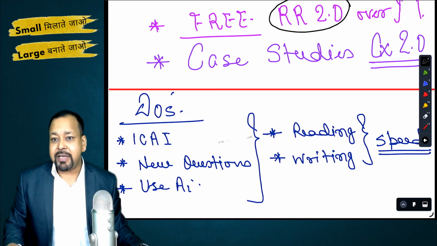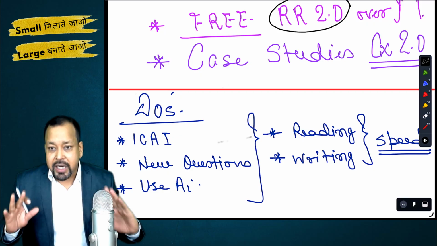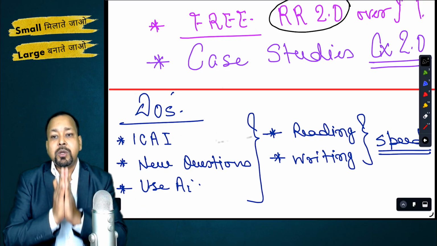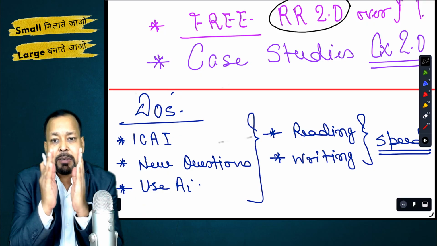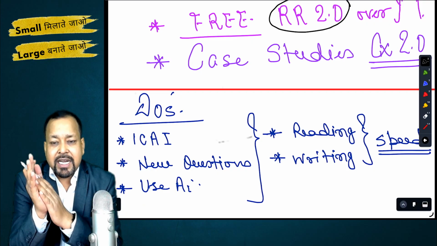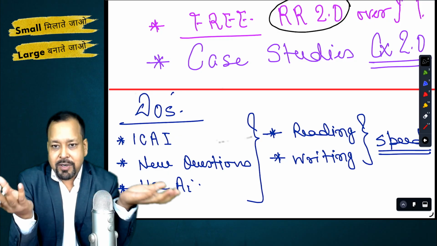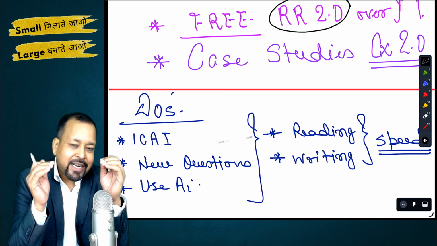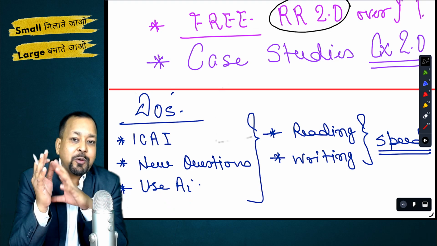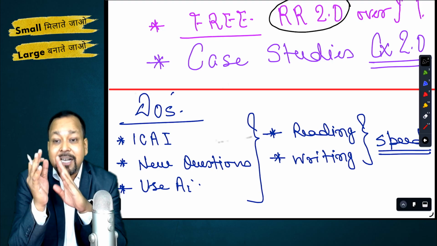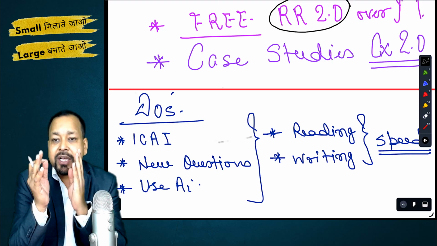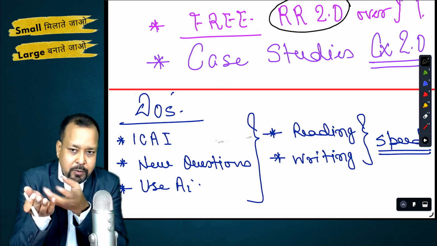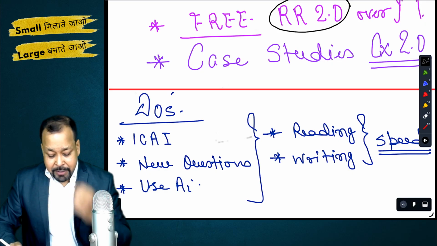On the other hand, we have a case study series that I am already starting from tomorrow. What we are going to do is we will be covering 1 to 2 cases on a daily basis, so that, my basic slogan is, small milate jao, large banate jao, right? So in that scenario, we will be covering at least 100 plus cases by the time your exams are closing down. So this is the brief plan.